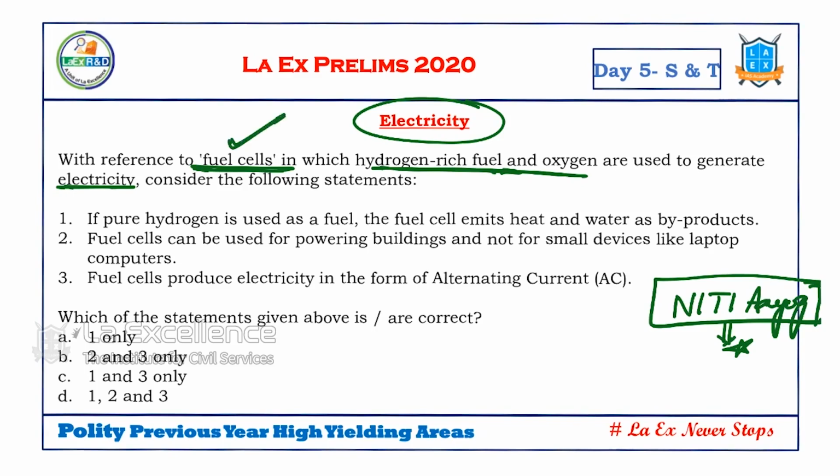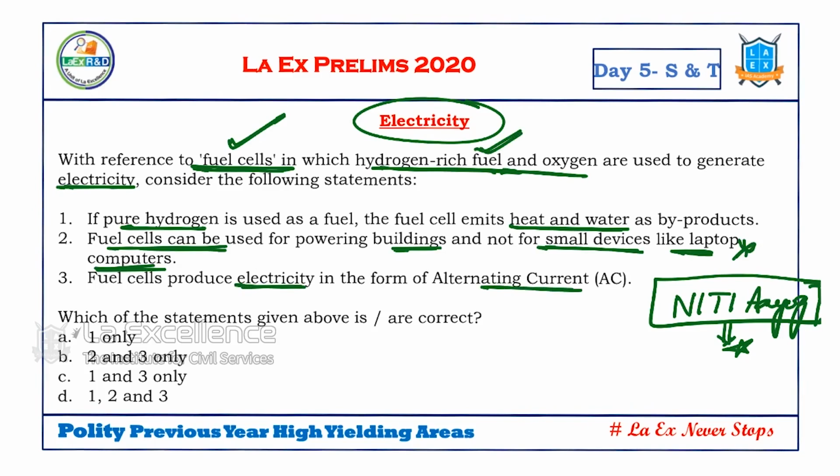Let's read the statements. If pure hydrogen is used as a fuel, the fuel cell emits heat and water as a byproduct. That's why we don't use pure hydrogen. We use it in combinations. Fuel cells can be used for powering buildings and not for small devices like laptop computers. As of now, with the fuel cells that we have, with hydrogen rich fuel and oxygen, we are not using this for small devices, but research is going on. Fuel cells produce electricity in the form of alternating current.